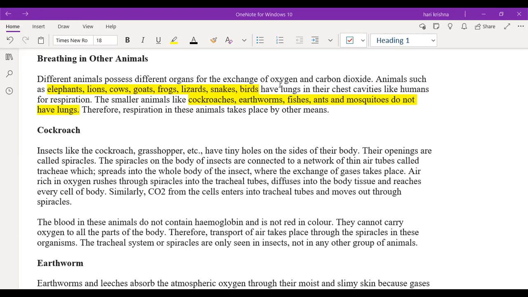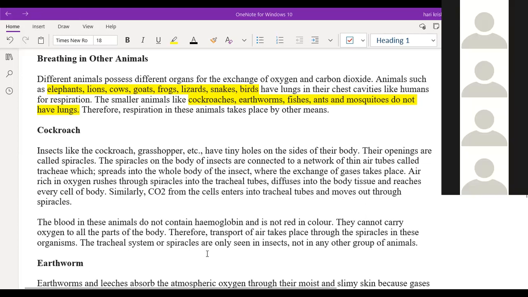Similarly, CO2 from the cells enters the tracheal tube and moves out through spiracles. The blood in these animals does not contain hemoglobin, and it's not red in color. It cannot carry oxygen to all parts of the body. Therefore, transport of air takes place through the spiracles in these organisms. The tracheal system or spiracles are only seen in insects, not in another group of animals.